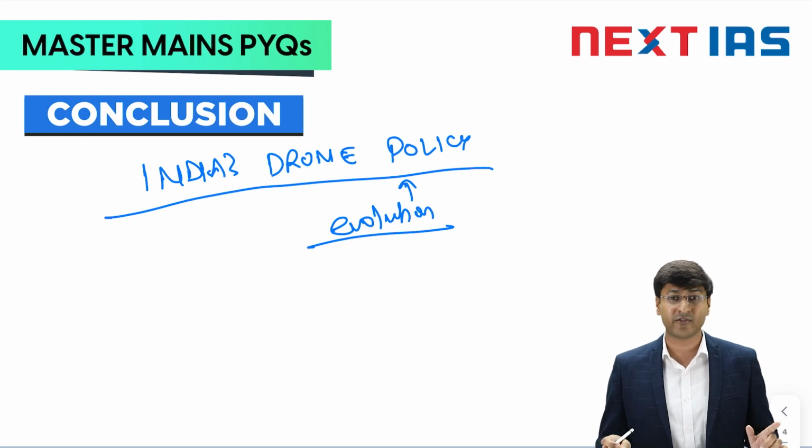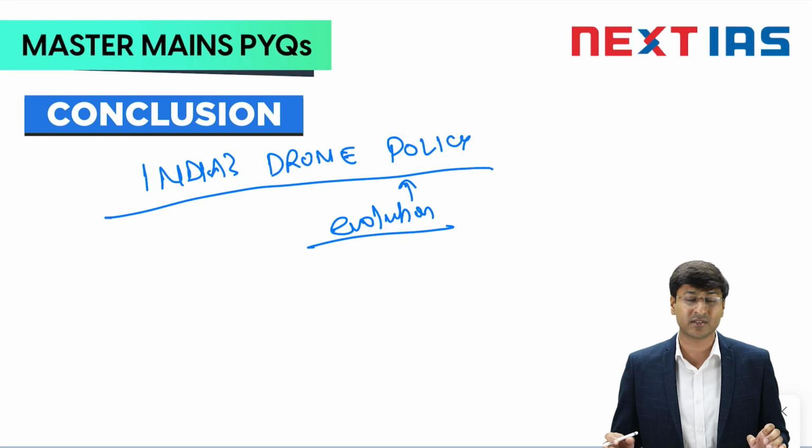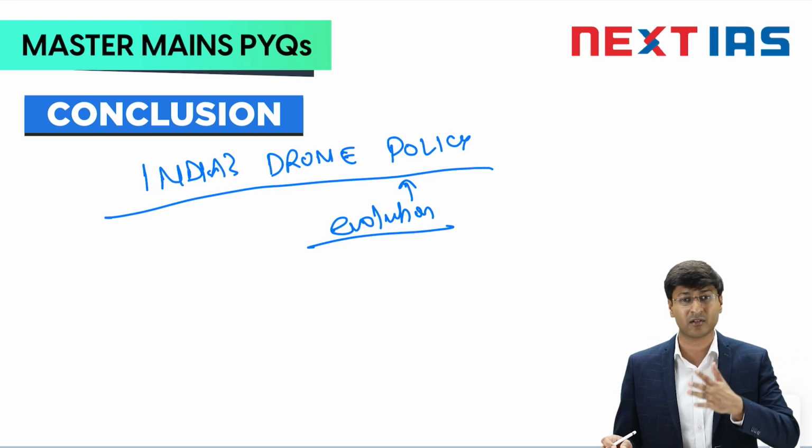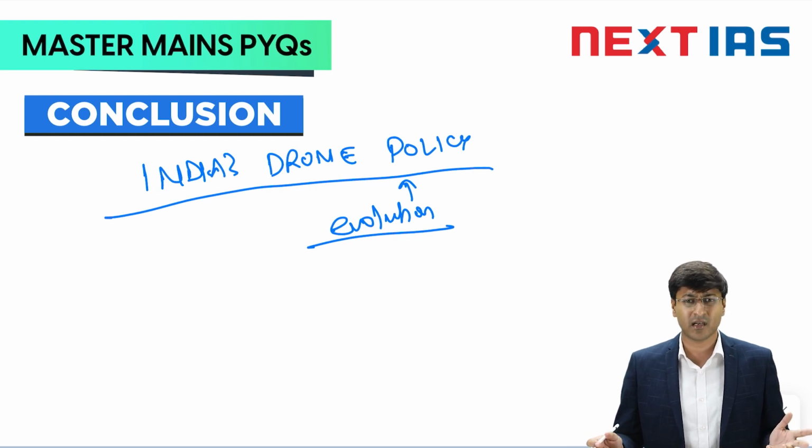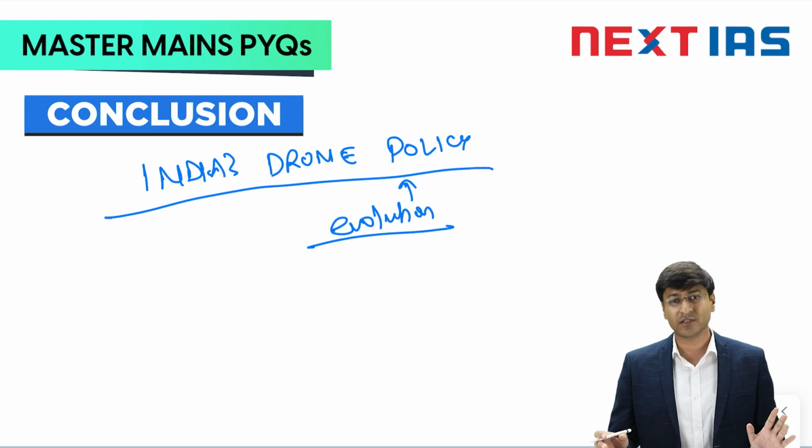And to also remove the fear of embedded malware in India's drone sensors, we have to push indigenization. Indigenization not on a single platform, but on both sides, on the platform side and on the sensor side. The more we rely on our Make in India products, the less there will be a fear of any Chinese trap, any other adversary trap. When we are importing Chinese components to be deployed in our own drone making process, that is always a fear. We have certain examples from the past where we have seen how those Chinese components became so hostile for us.